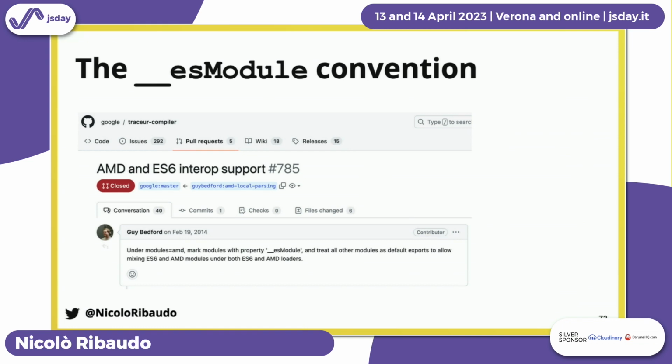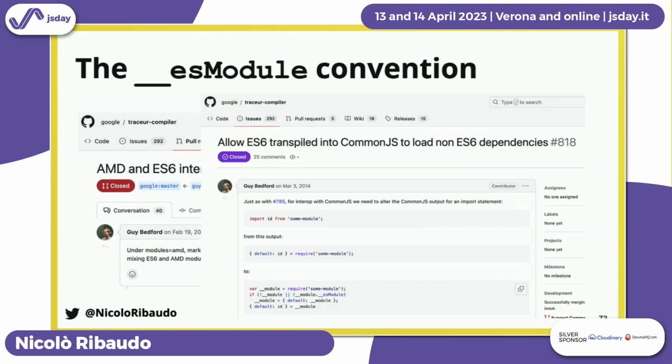And this convention is very, very old. It was first introduced in 2014 in Traceur. 2014 was even before ESM was standardized. That shipped in ES6 in mid-2015, so this was more than 1 year before. And it was first just for AMD, and then it was also ported to CommonJS.